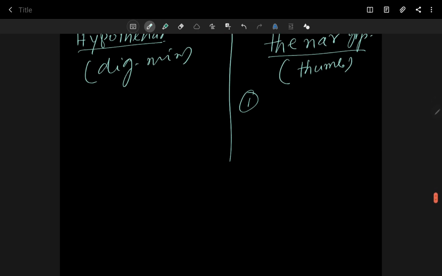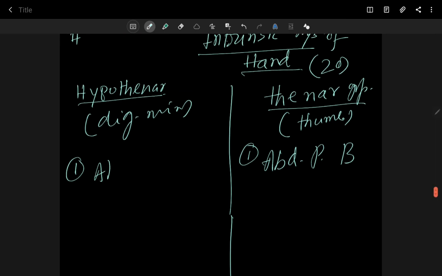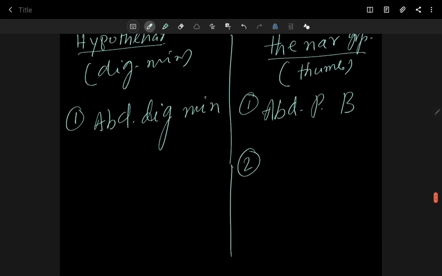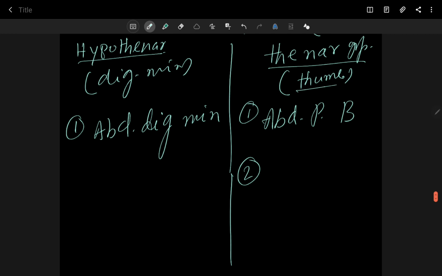The first thenar muscle, can you tell me what? Yes, abductor pollicis brevis. Similarly, in the hypothenar group, abductor digiti minimi. Next thenar muscle, towards the thumb or pollex side, is flexor pollicis brevis. Why are they called brevis? Because they are all small muscles.